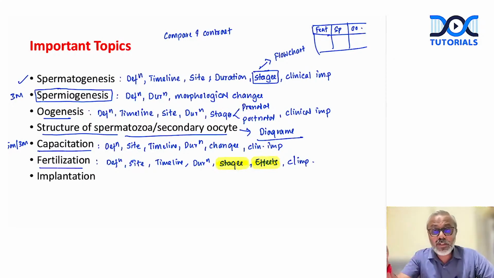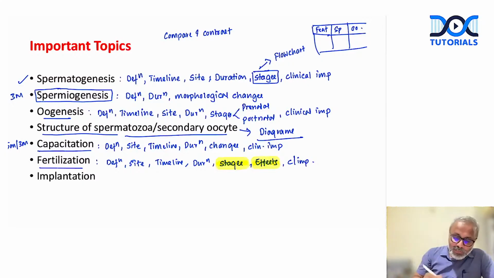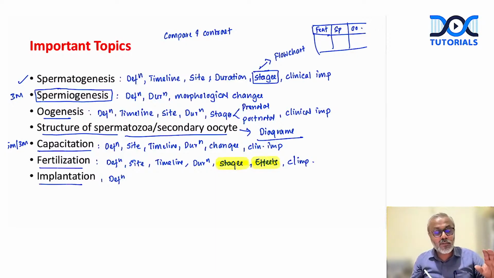What is artificial fertilization? This we can explain. In vitro fertilization, what is it? We can explain. Done. Then the next important topic we have is implantation. Again, what exactly is implantation? The process of embedding of the product of conception in the upper uterine segment. This is what we call implantation. So what is the normal site of implantation? Normal site of fertilization, normal site of implantation, both of these are important MCQ questions. Are we clear?